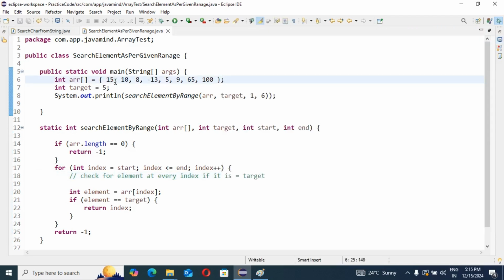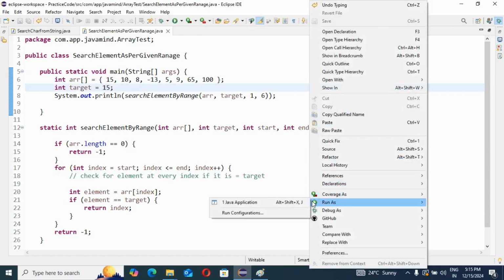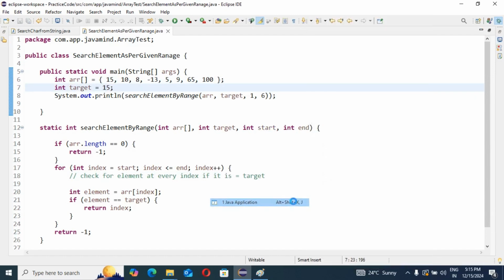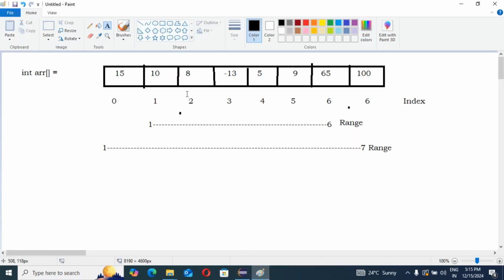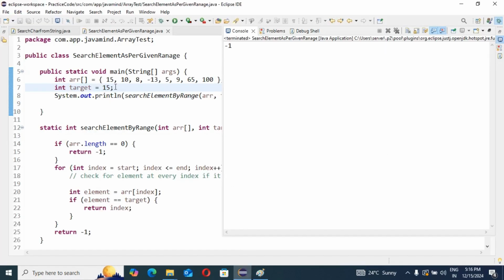If I try to find 8, or if I write 15 here, then you can see -1.